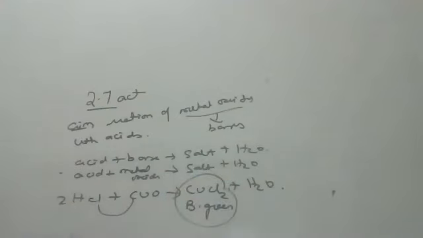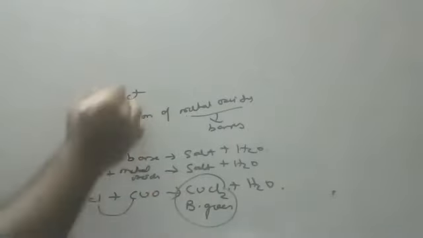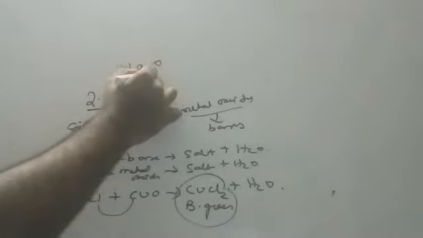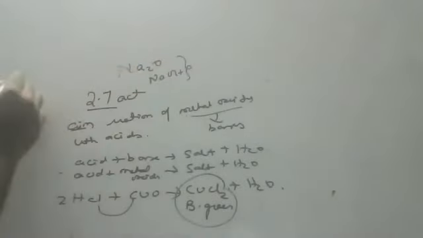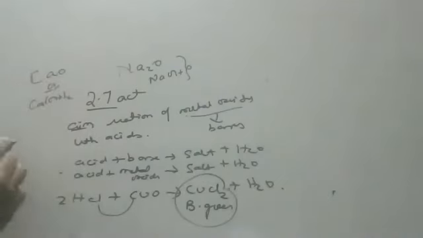Children, whether it is a metal oxide or a metal hydroxide, remember they are always bases. Whether it is Na2O or NaOH, both are bases only. Whether it is CaO or Ca(OH)2, both are bases only. Whether it is MgO or Mg(OH)2, both are bases only. So acid plus base gives salt plus water. I made you do almost 60-70 reactions; I hope you remember all of them in neutralization. Please copy down.